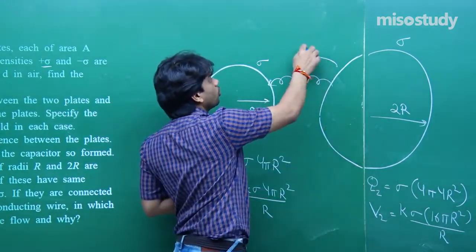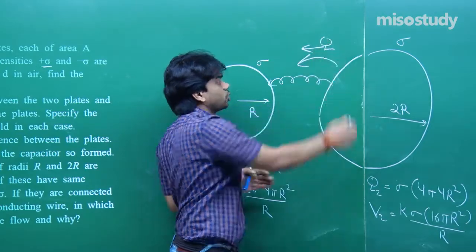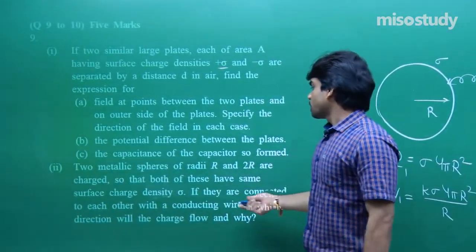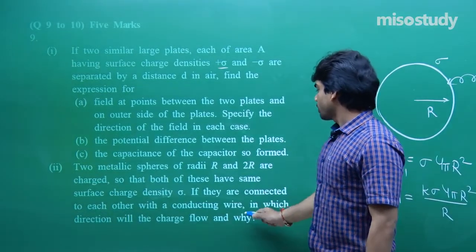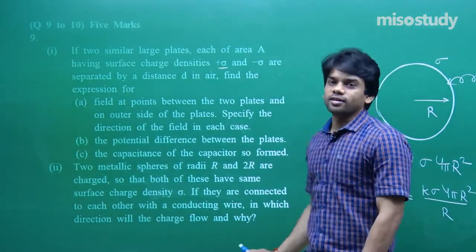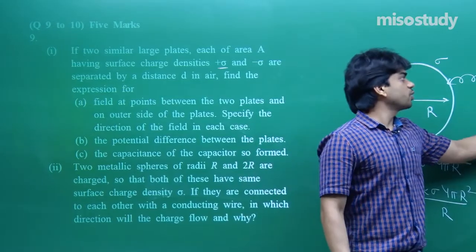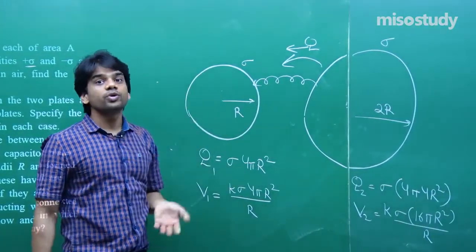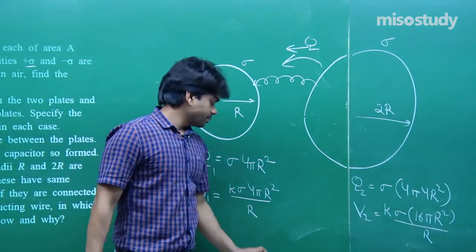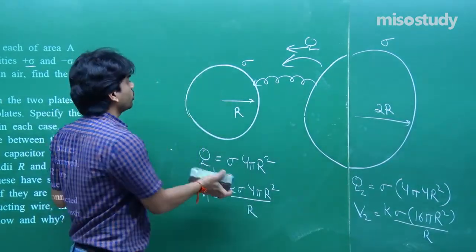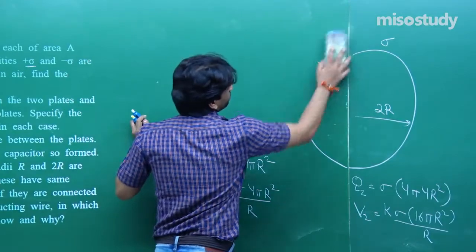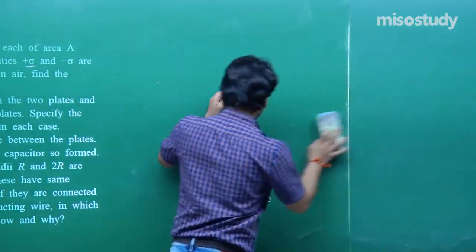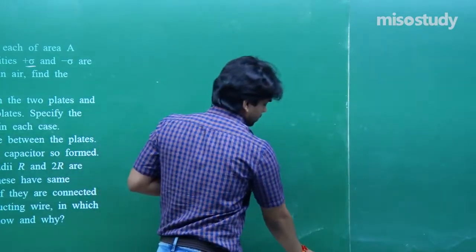This will be the flow of charge, since this is at high potential and this is at low potential when you connect them. So both of these have the same surface charge density, and if they are connected to each other with a conducting wire, in which direction will the charge flow and why? Charge is going to flow from this sphere to this sphere because this is at higher potential and this is at lower potential. They will flow till the potential becomes equal, or the charges distribute in the ratio of their radius, which I have shown you in our regular class lesson.